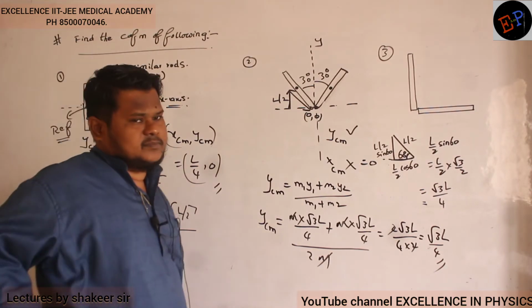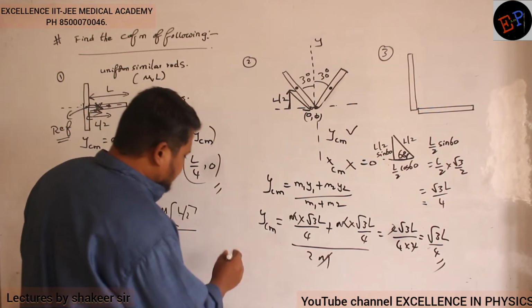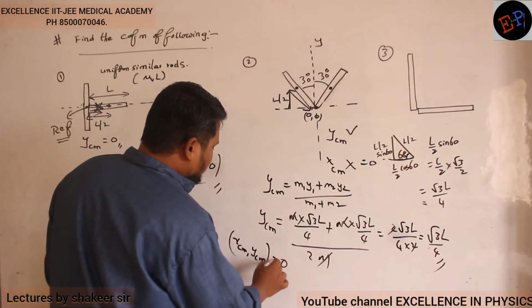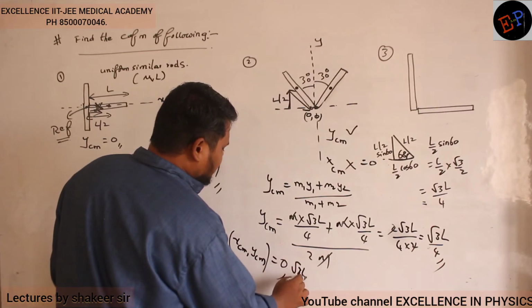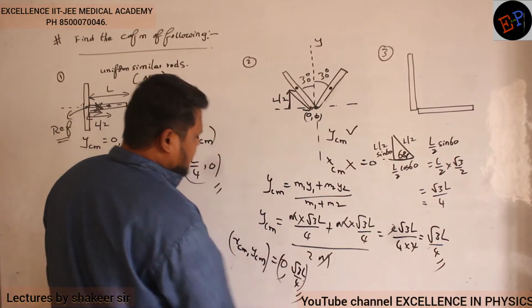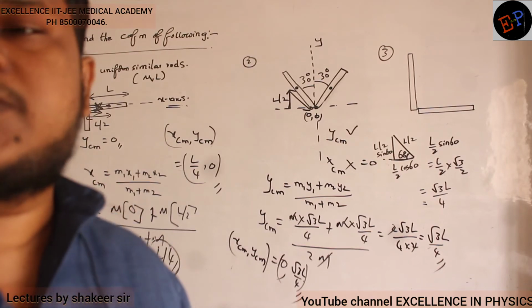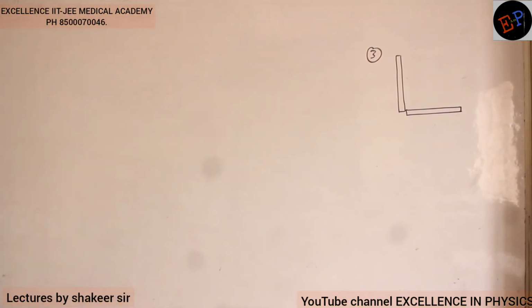Okay. So therefore, what are the coordinates of the position of the center of mass? X center of mass comma y center of mass. X center of mass is 0. Y center of mass is root 3 L divided by 4. That is my answer. Clear? That's all.